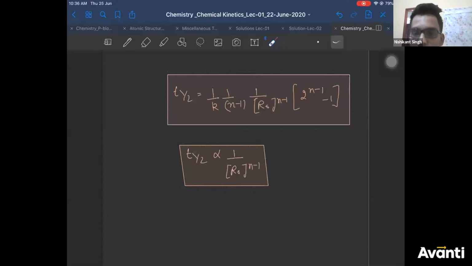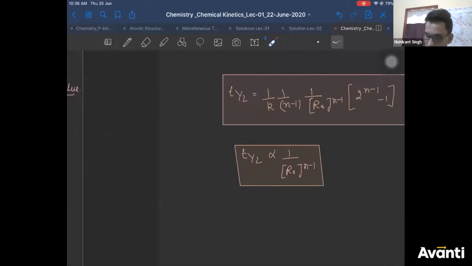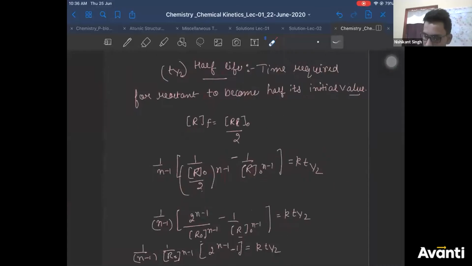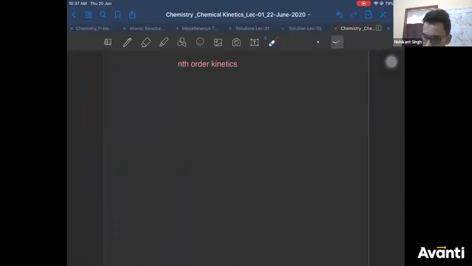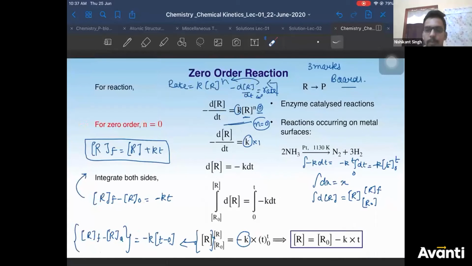Mansi, H2O does not have 3 molecules. H2O has 3 hydrogen atoms. Correct yourself, Mansi. Now, zero order derivation. Kishore, please see this carefully. Please see the derivation carefully, Kishore. Kishore, quickly.